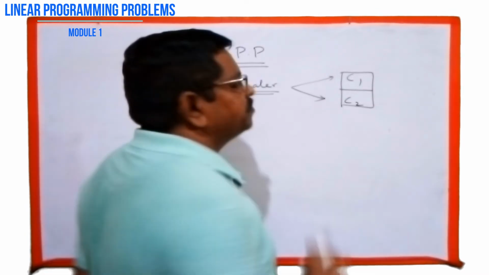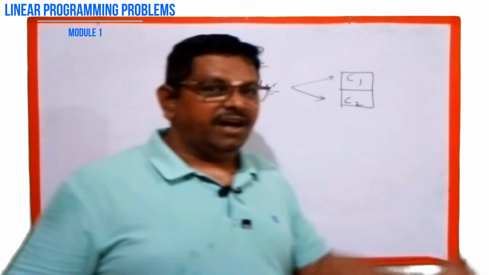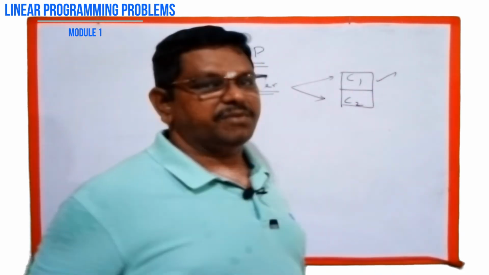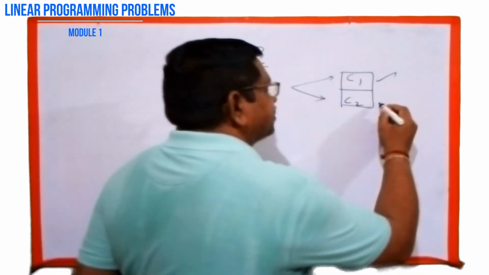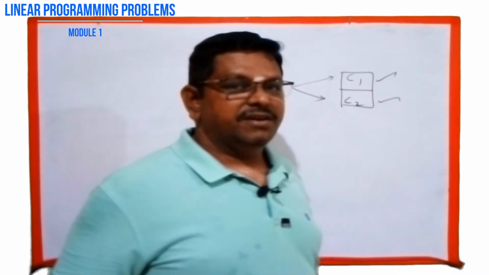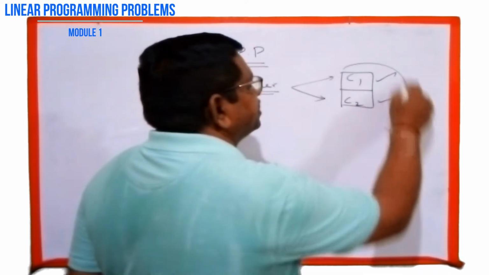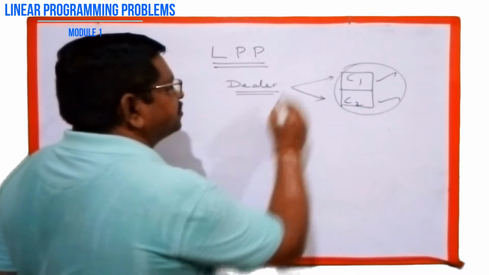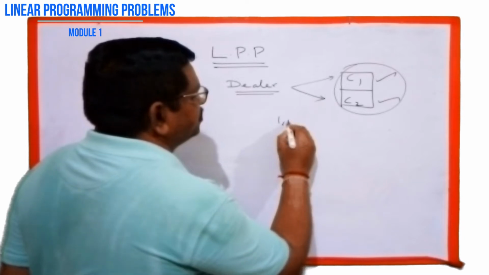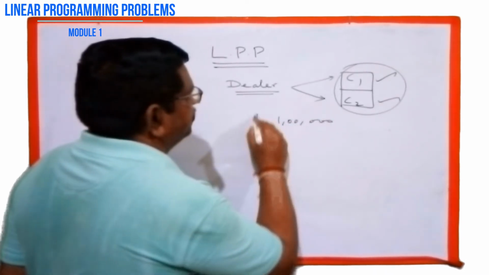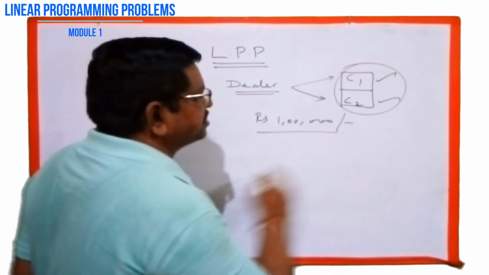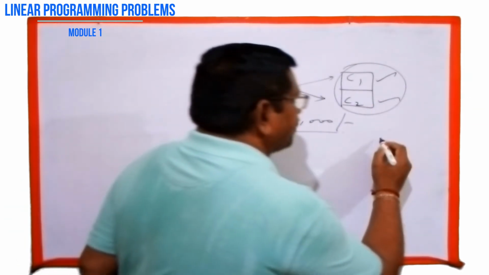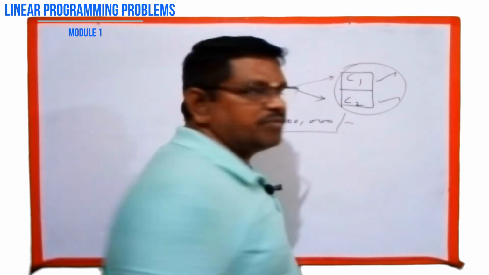You are purchasing these two materials from some industries. After purchasing them, you are seeing that more quantity of C1, commodity 1, they are purchasing, and commodity 2 it goes less. But together you get the profit. So within the amount what you have, suppose say you have 1 lakh. With this 1 lakh, you are purchasing these two materials. After selling, you are getting some profit by selling C1 more in quantity.